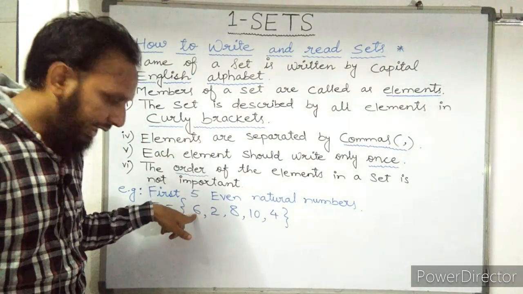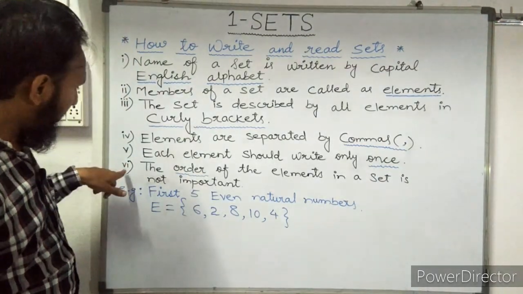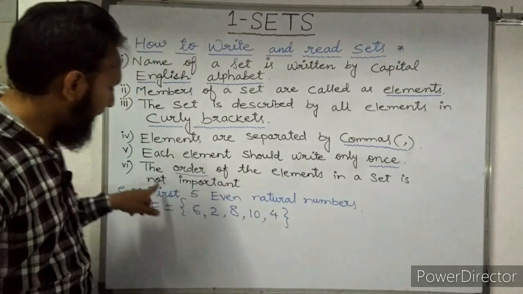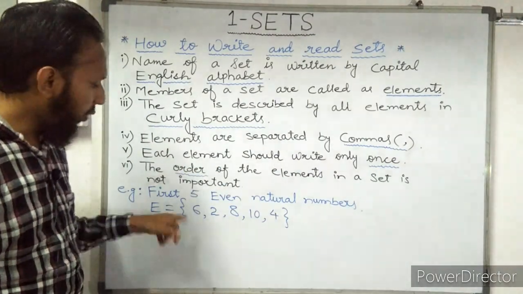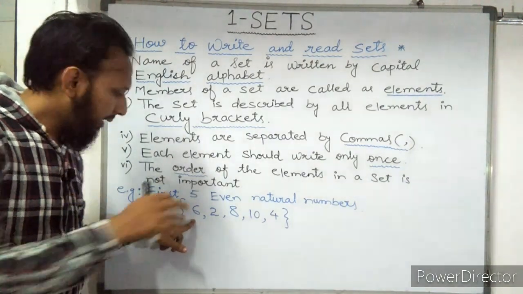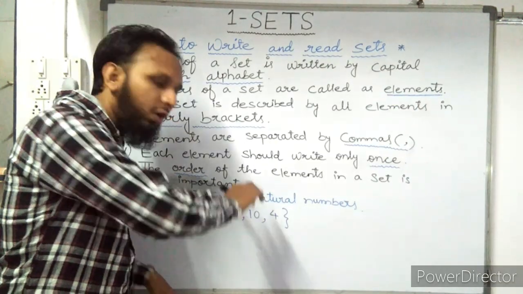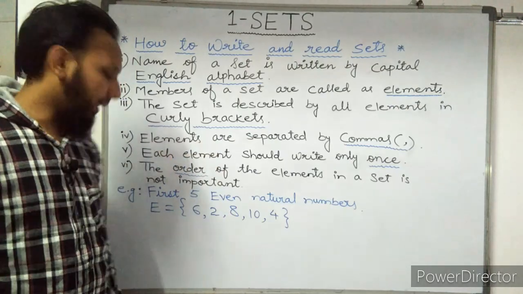But I am writing 6 in first position. Why? Because of rule number 6: the order of the elements in a set is not important. It means it is not necessary to write 2 in first place. Got it, students? So 6, 2, 8, 10, 4 are the first 5 even natural numbers.